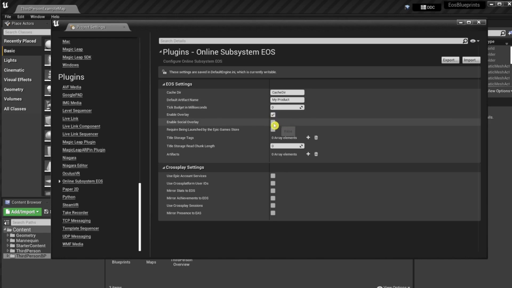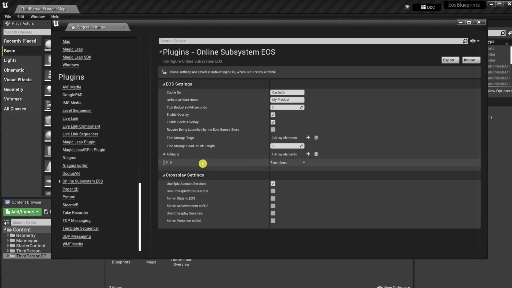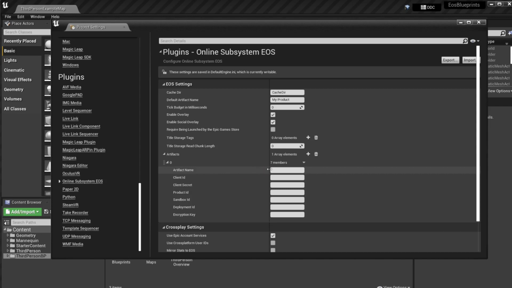We enable overlay and social overlay so that we see some EOS notifications. Our game is not being launched in the Epic Games Store, but we need to enable Epic Account Services, which is basically the login function. Next, we need to add an artifact, which is, again, the product from the Epic Games developer portal. And again, we are using the default product name myProduct.